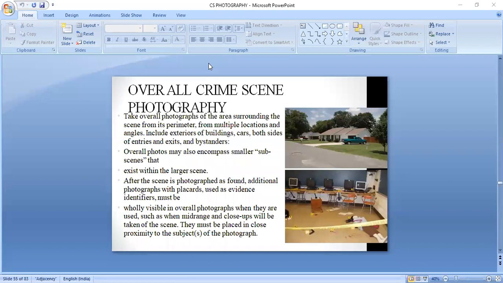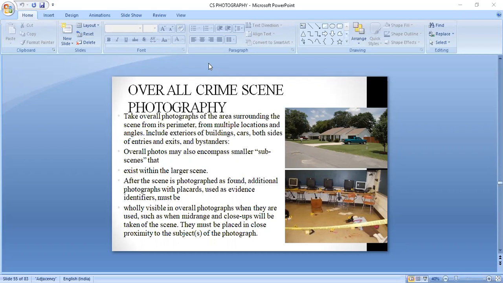But in an apartment building, there will be around 10 flats, or some 20 flats. In order to establish which particular flat or which particular residential area is the actual crime scene, you move one step closer to the crime scene and take a photograph of the smaller sub area.